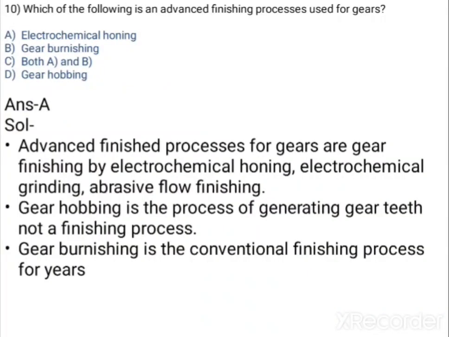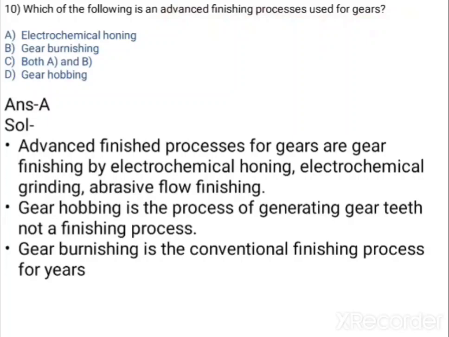Which of the following is an advanced finishing process used for gears? What they ask is the advanced finishing process. Gear hobbing is the process of generating gear teeth, not a finishing process, so you have to remember that. So that option is not correct. Electrochemical honing, and what is remaining? Gear burnishing.